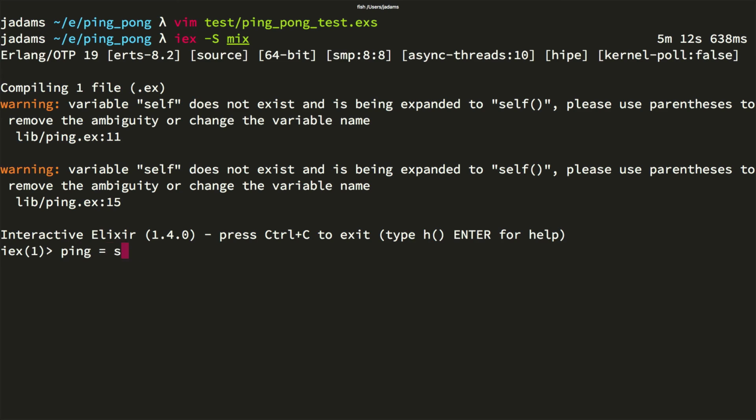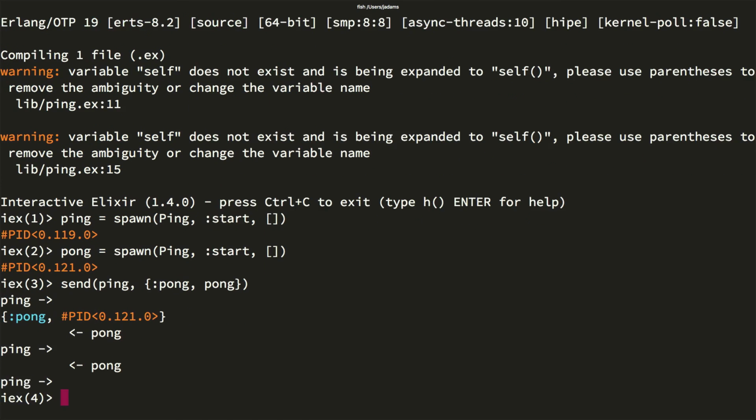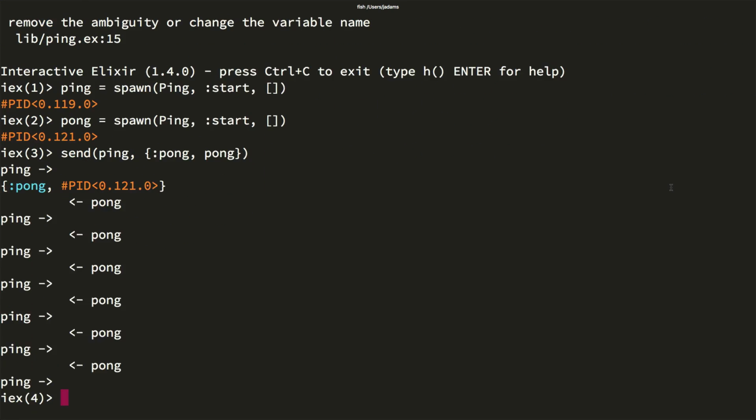So now let's start one of each of them and get them talking to one another. To get them started, we'll send ping a message pong, and we'll say you should respond back to the pong process. We'll run it. And there you can see them talking to one another.